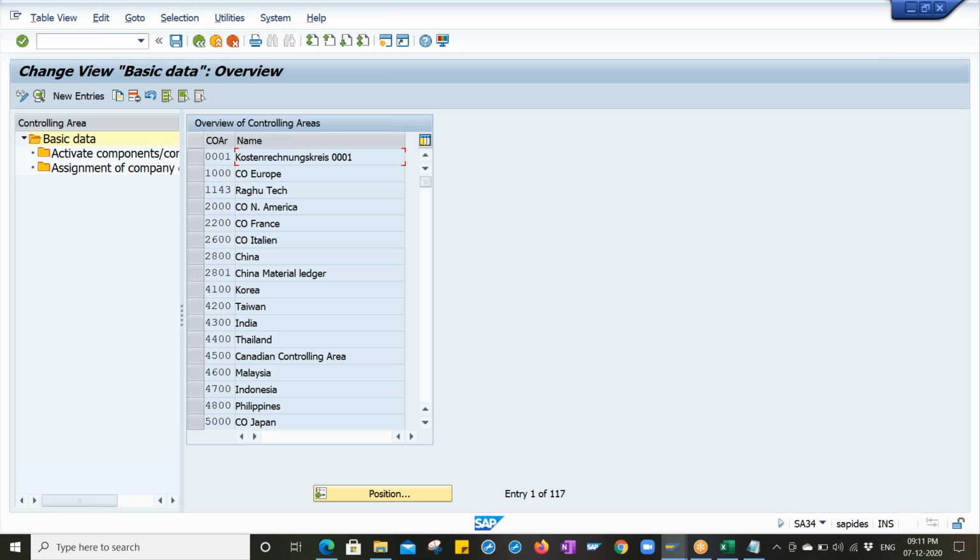The store department makes the goods consumption to the departments which require them. The system captures those departments as cost centers, which are created under this controlling area.